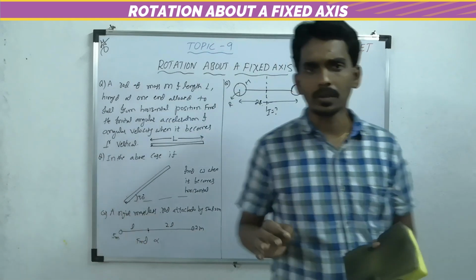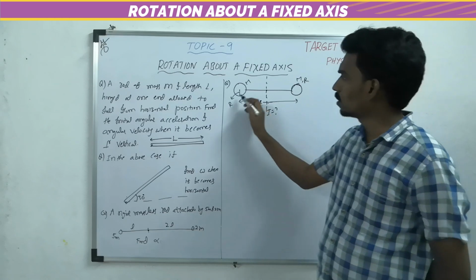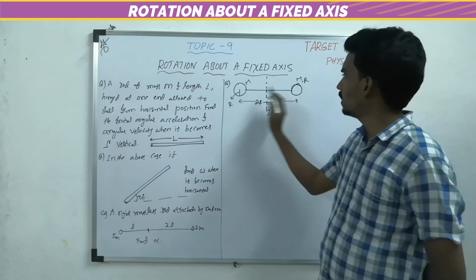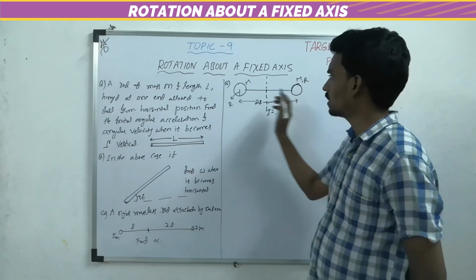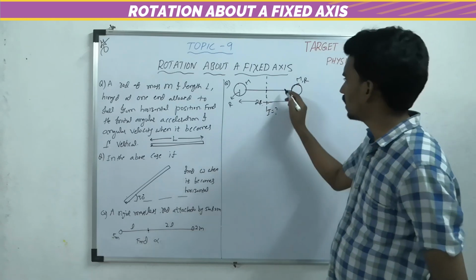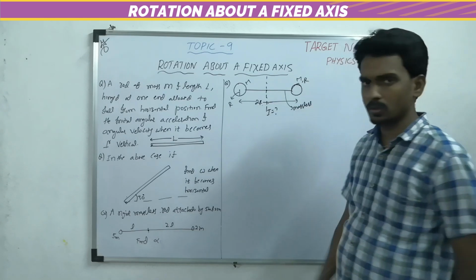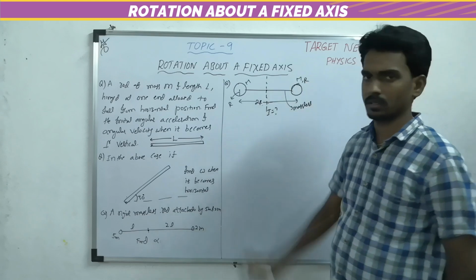Let me discuss the very first question related to finding moment of inertia. There are two solid spheres, each of mass m and radius r, and they are joined with a massless rod. This rod is massless, so there is no moment of inertia for the rod.